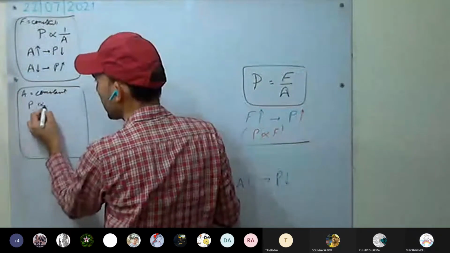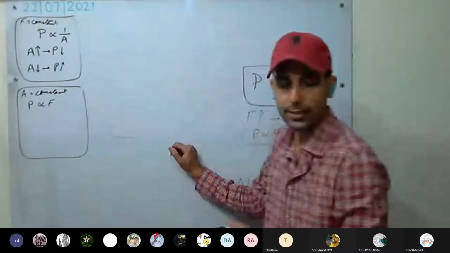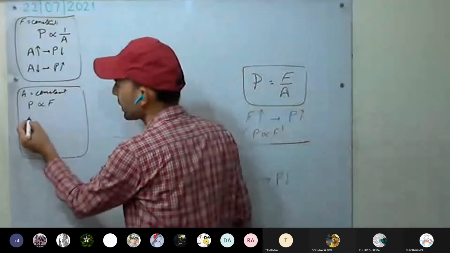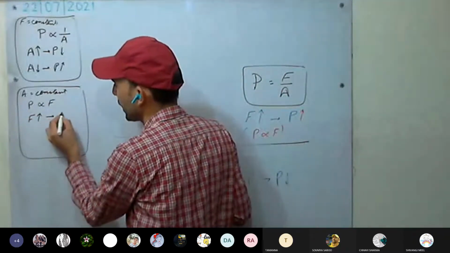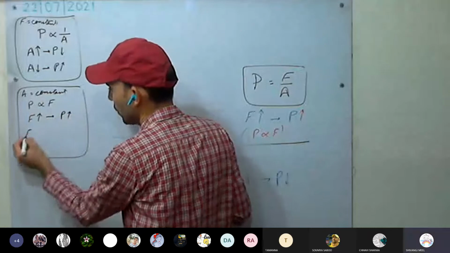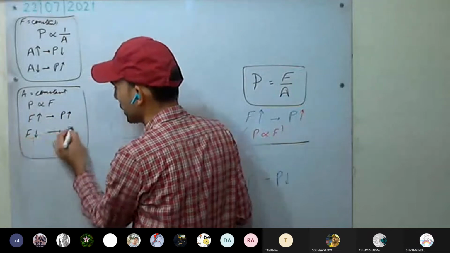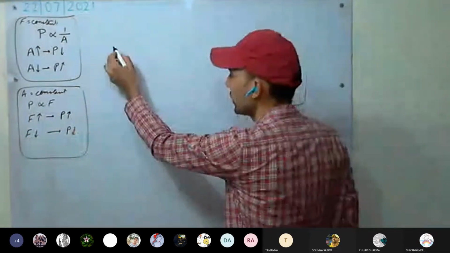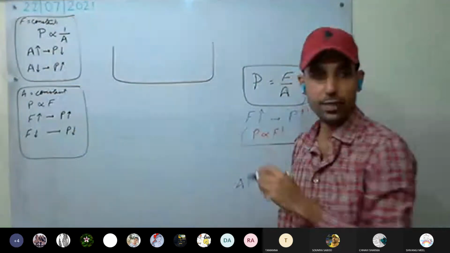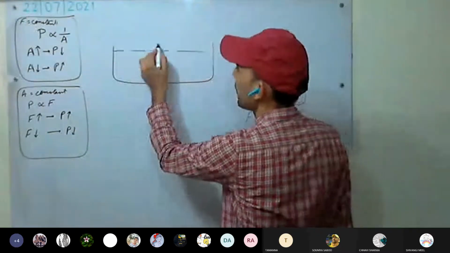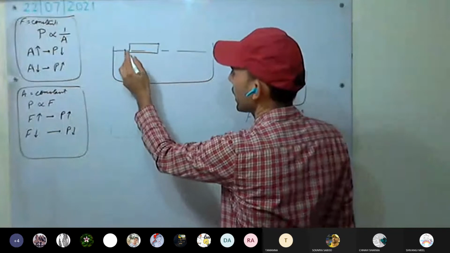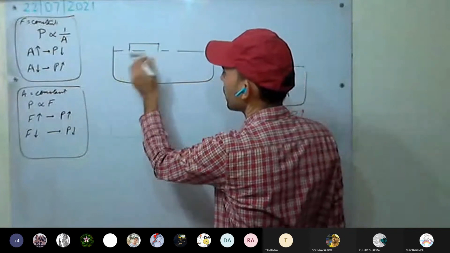Pressure is proportional to force, we have already seen. It means force increases, pressure increases. Force decreases, pressure decreases. So again we are taking two bricks of the same shape and size. We have placed one brick.